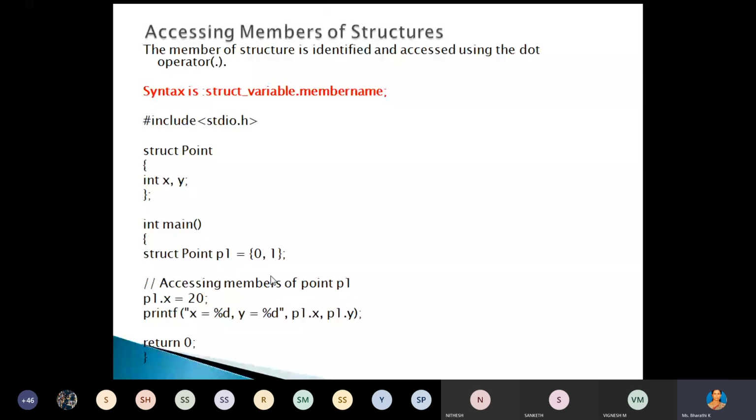p1.x equal to 20, then just display the values of x and y of this structure, p1.x, p1.y. What is the output of this program? x is equal to 20, y equal to 1. Yeah, x equal to 20 and y equal to 1.